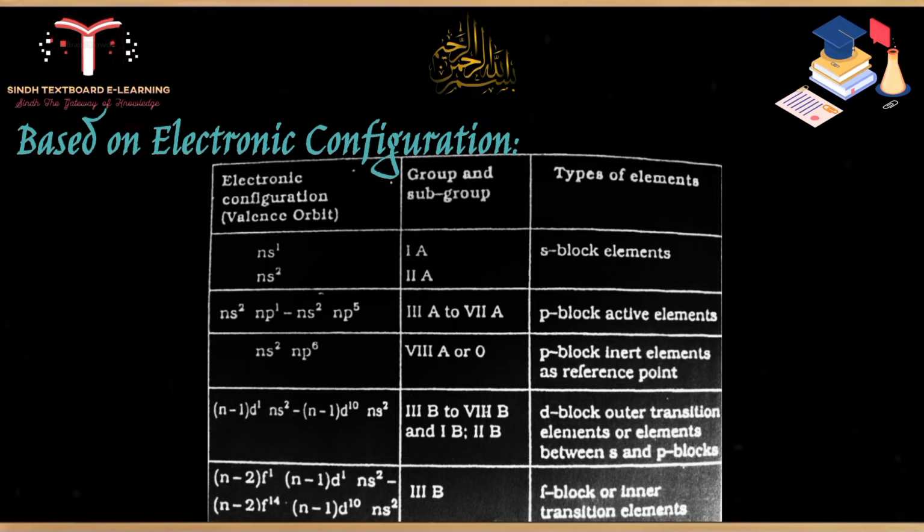So ns1 includes all the 1A elements, and it shows the S block elements, and ns2 elements are all placed in the 2A group, which are also S block elements. In a similar way, the remaining electronic configuration formulas are according to the number of the period and according to the subshell.